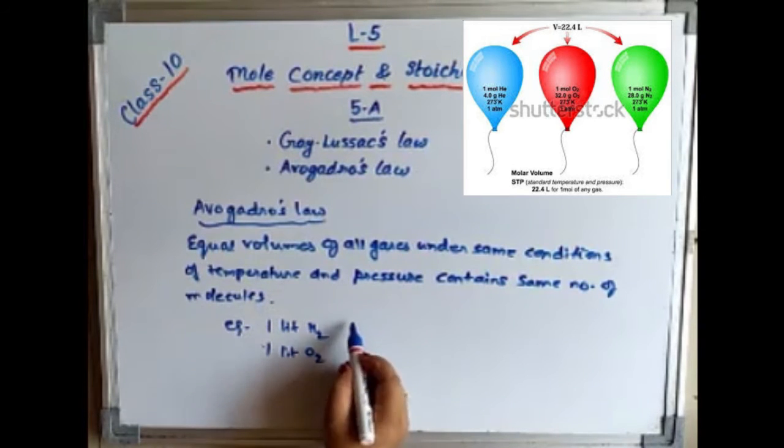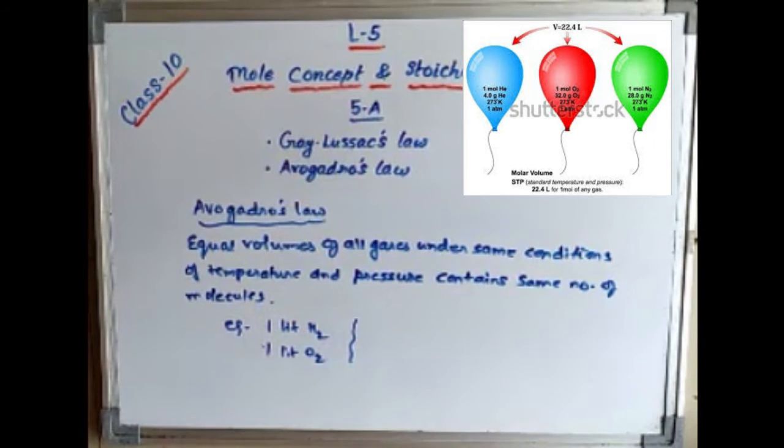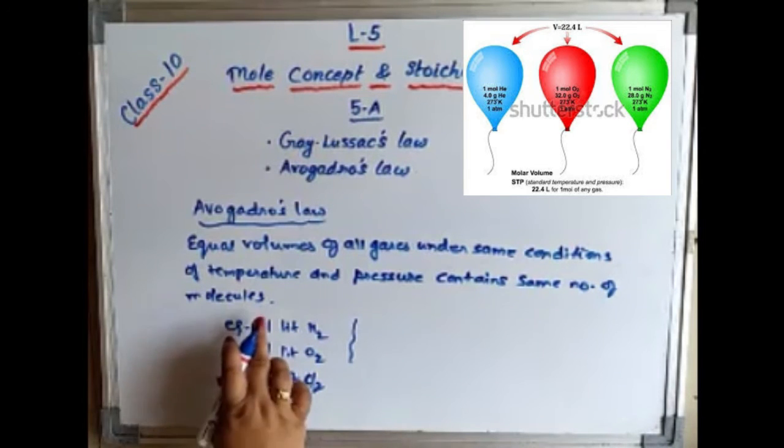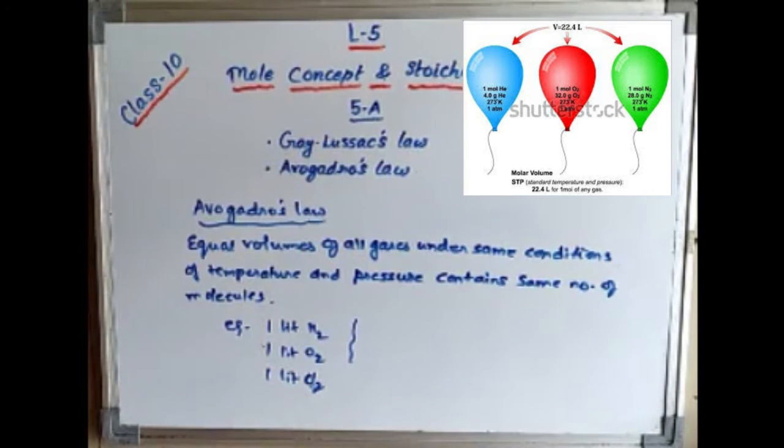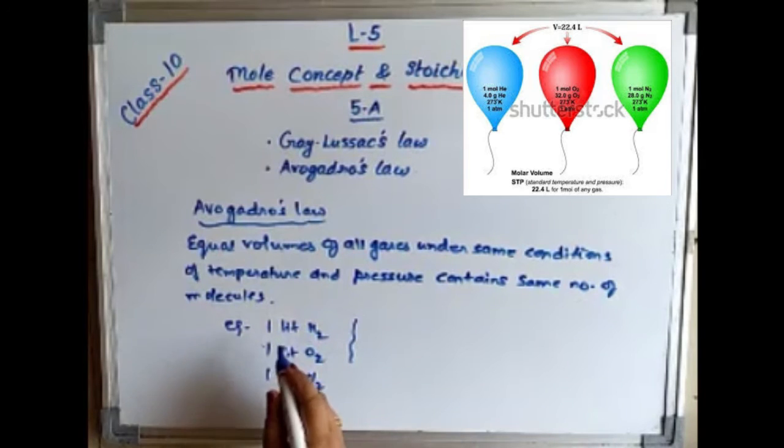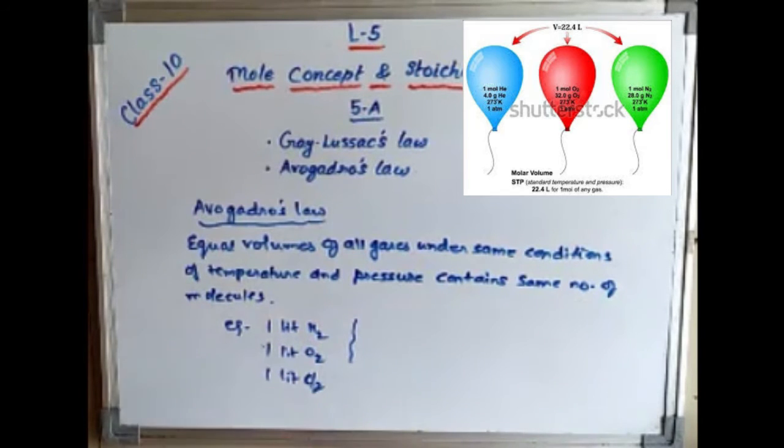That means if I maintain the same condition of temperature and pressure, they will contain the same number of molecules. Then another gas also you can take, 1 liter of chlorine. Now what is the similarity between these 3 different gases? 1 liter, their volumes are the same. So equal volumes should be there, then only they will contain the same number of molecules.